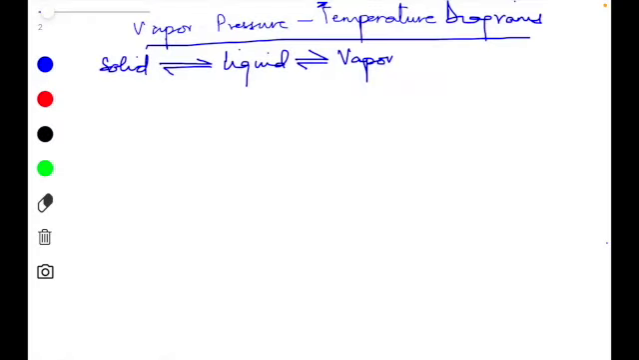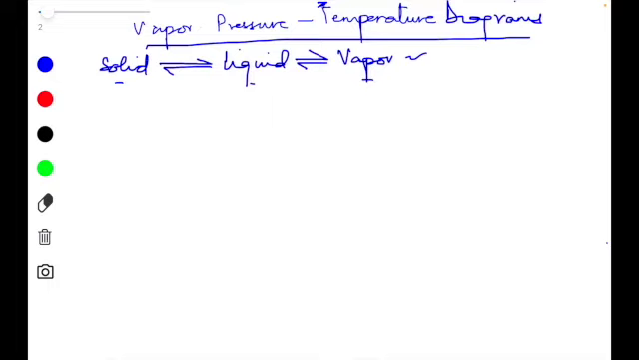So, after studying the liquid crystal, now we are well aware of the fact that when an ordinary solid is heated, it changes to the liquid state, which on further heating changes to the vapor state. And the phase changes which are involved in the conversion of an ordinary solid into liquid and the gaseous or the vapor state are represented in this manner.